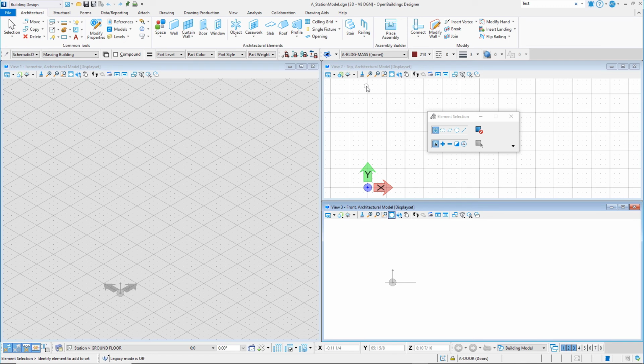Now that you've had a quick introduction to the ribbon, let's jump right in and do a little 3D modeling, and then we'll come back and look at the rest of the interface.